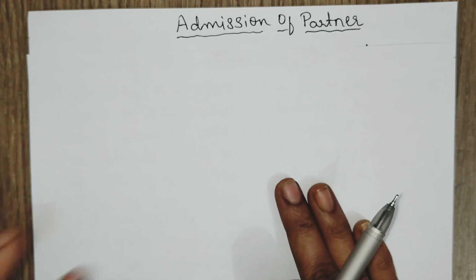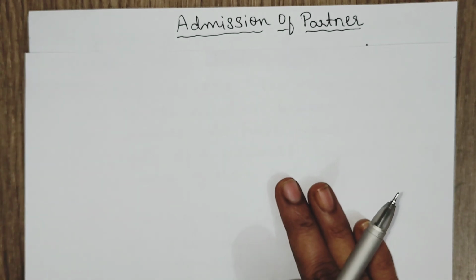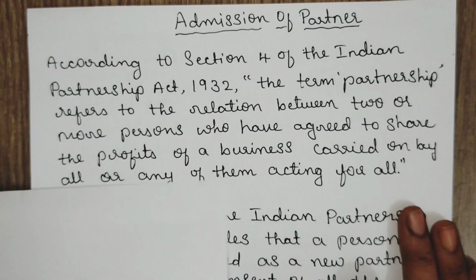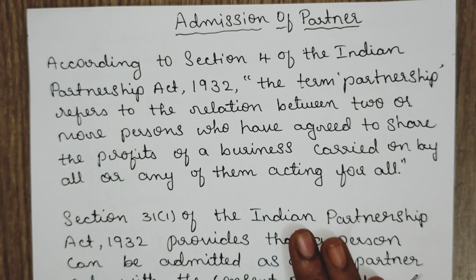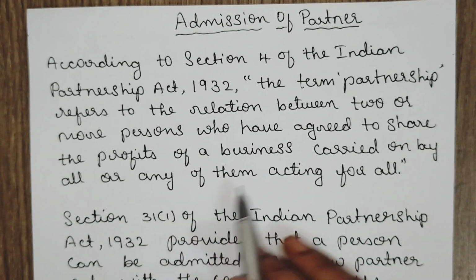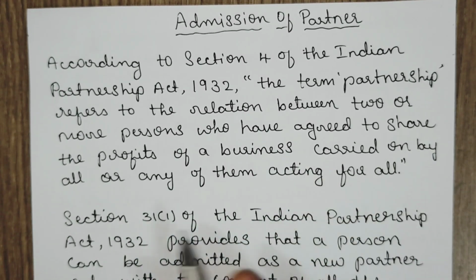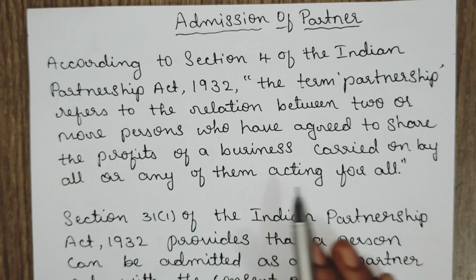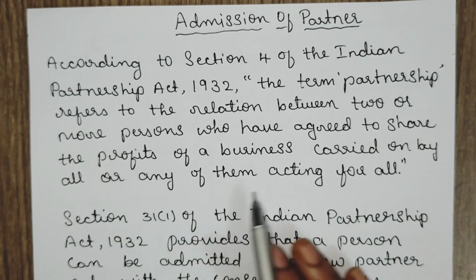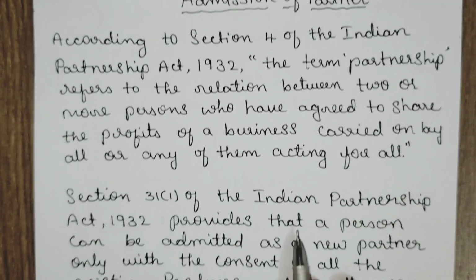and admission of a partner is done. Let us understand what adjustments take place in the accounts and what is the meaning of admission of a partner and partnership firm. According to Section 4 of the Indian Partnership Act 1932, the term partnership refers to the relation between two or more persons who have agreed to share the profits of a business carried on by all or any of them acting for all.